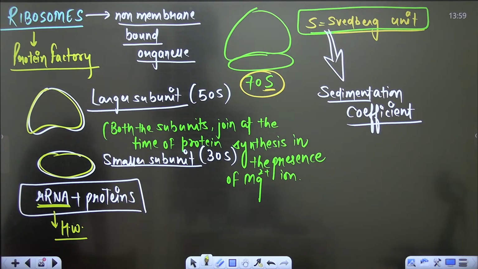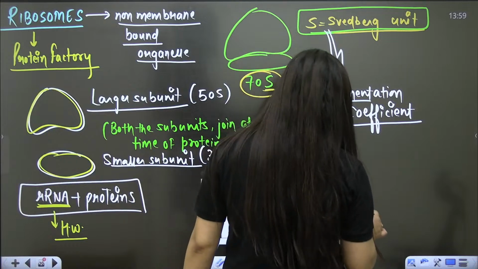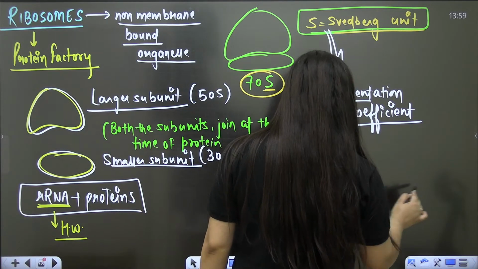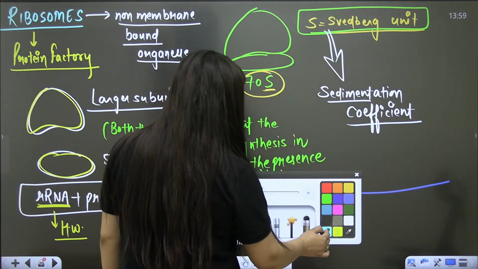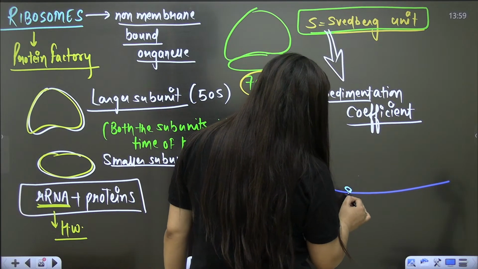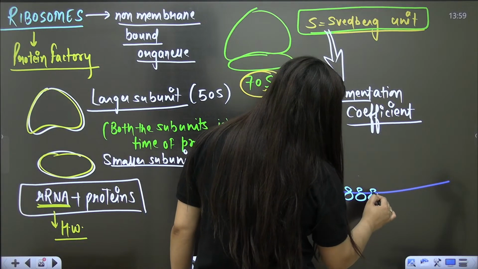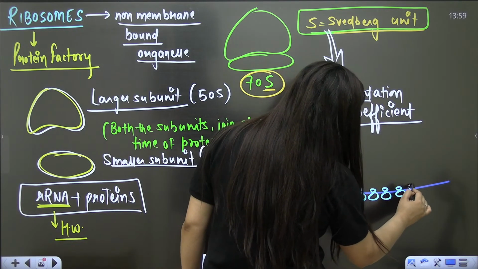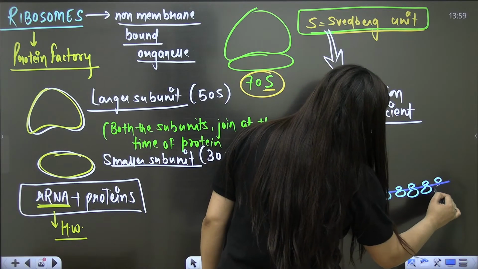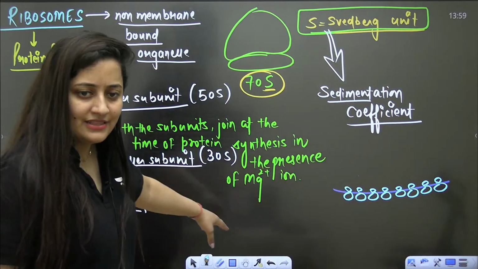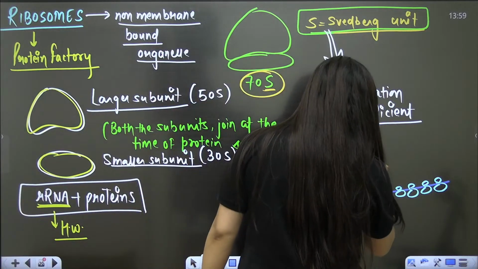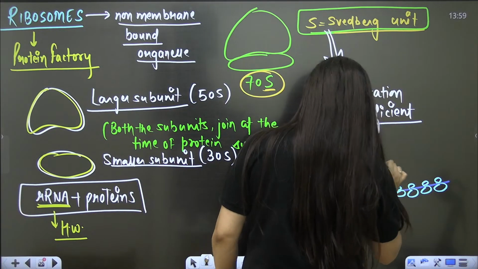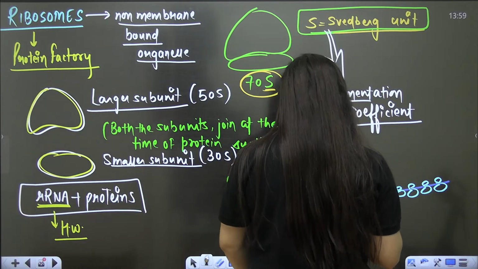So ribosomes are the protein factories because they are the site of protein synthesis. Understood? Now, these ribosomes are also attached to an mRNA. So many ribosomes are attached to the mRNA. When so many ribosomes are attached to the mRNA, then they form a structure, and